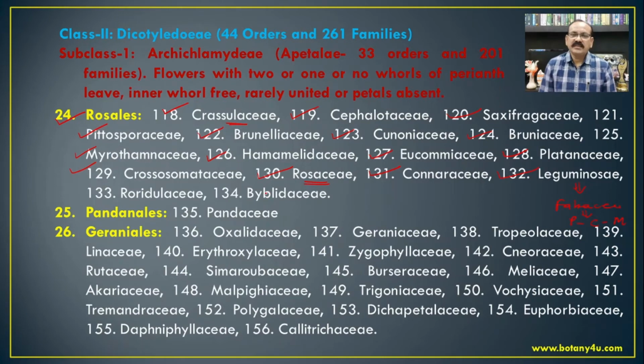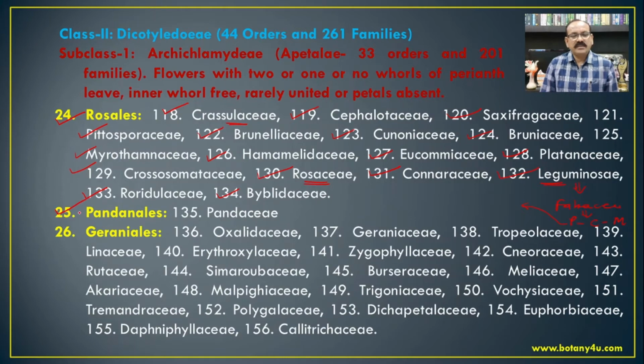And nowadays, with respect to the recent classifications, these subfamilies, that is Papilionoideae, Caesalpinioideae and Mimosoideae, are considered as families Papilionaceae, Caesalpiniaceae and Mimosaceae. And this is on the basis of the type of the fruit, that is legume. Then Rhizophoraceae and Bixaceae. So these are the rest of the families from the Rosales.